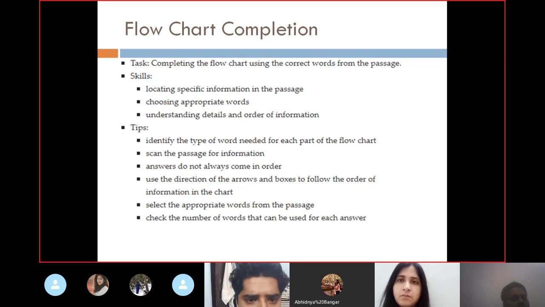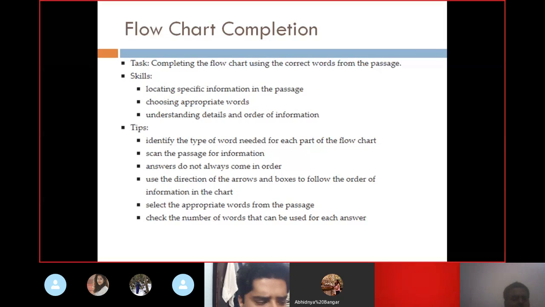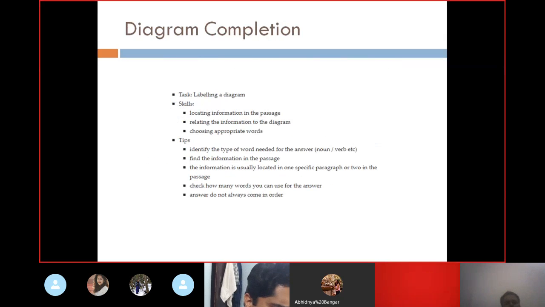So this is a flow. There would be a flow chart which will be given step by step, and there would be questions related to it. There will be some blank spaces which you need to fill by seeing the passage. It's very simple. It's not difficult.